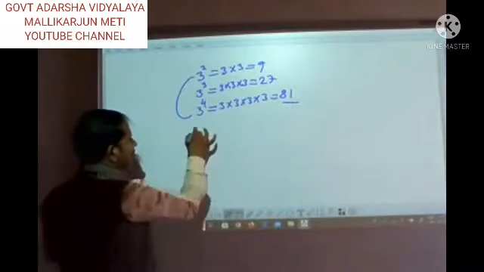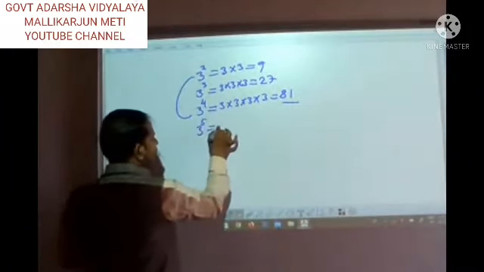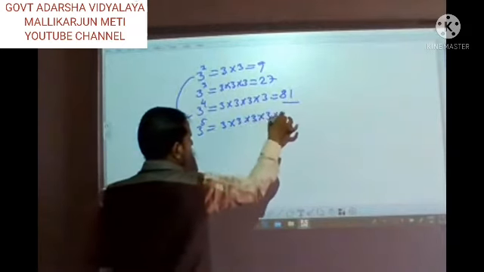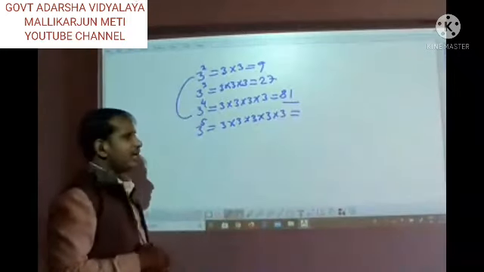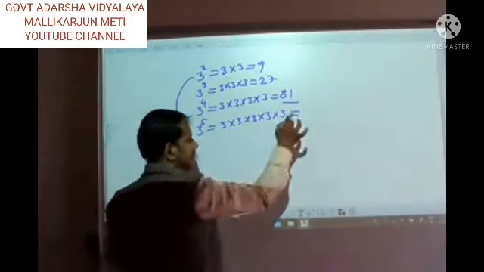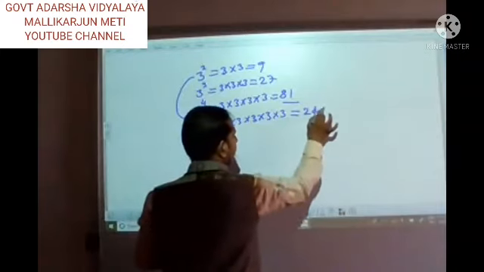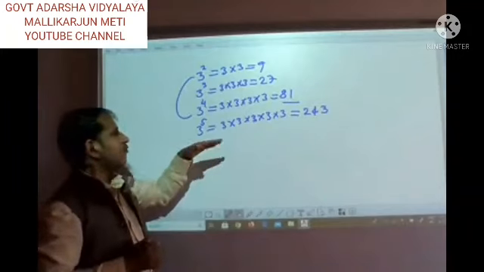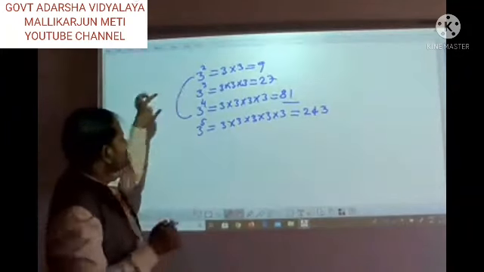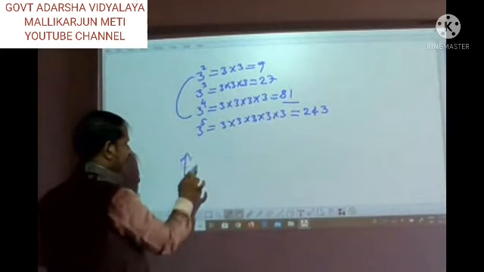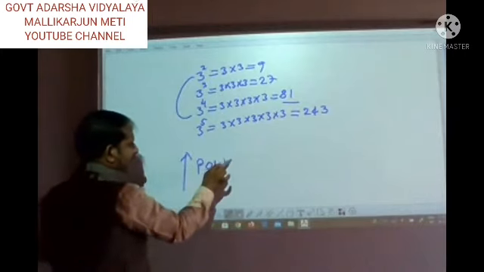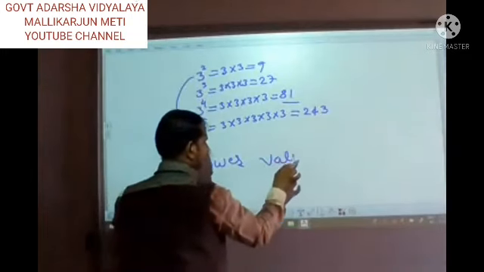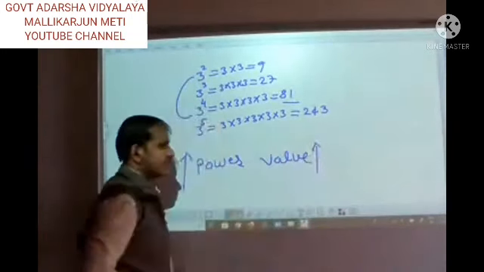So if you increase one more, 3 raised to 5, you can write 3 into 3 into 3 into 3 into 3, 5 times. What will be the answer? 243. Very good. 243. This is the value. If you go on increasing the power, the value also goes on increasing.